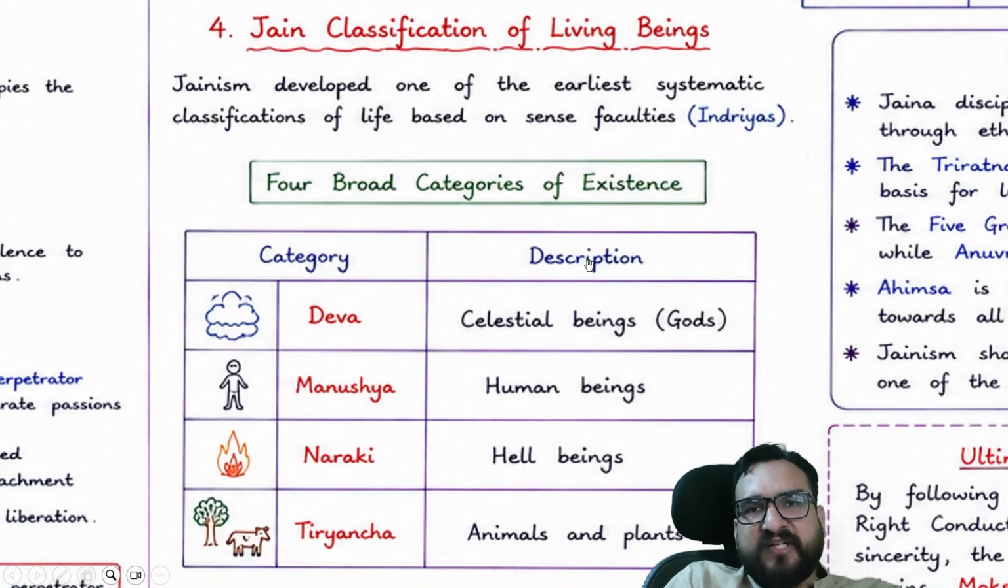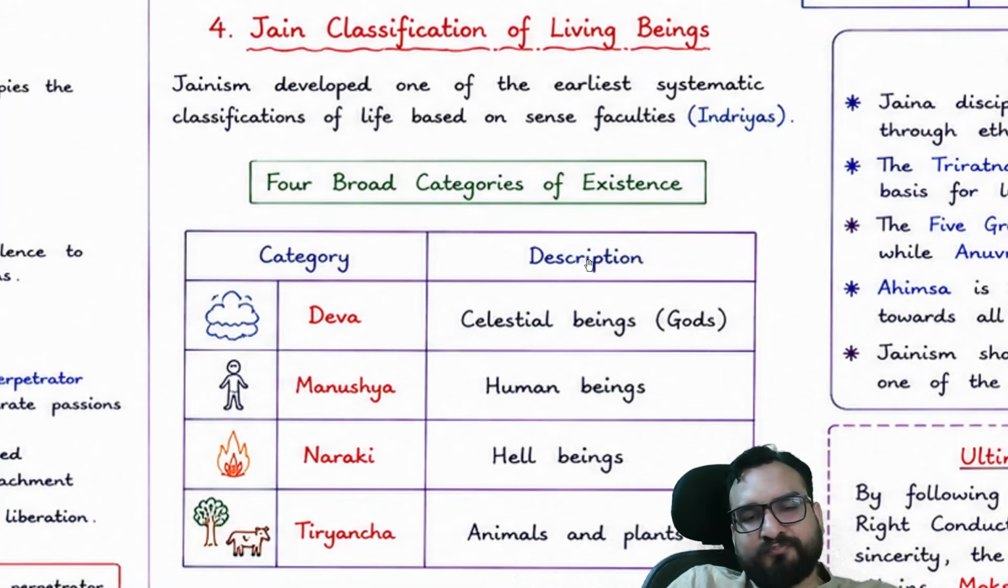Now, Jaina classification of living beings. How Jaina has classified living beings. Jaina ने classify कर रखा हर एक living being को, right? So over here you will be finding Jainism developed one of the earliest systematic classifications of life based on sense faculties, indriyas. अगर मैं पूछूं science based right now, if I ask you how we classify living beings, what is the modern scientific explanation of classifying living beings? So if you are able to come up with the answer, that's good.